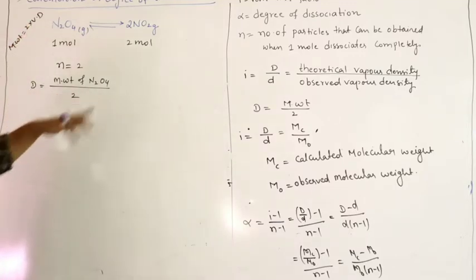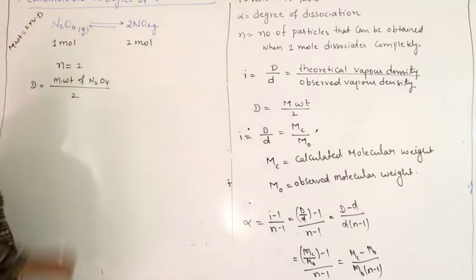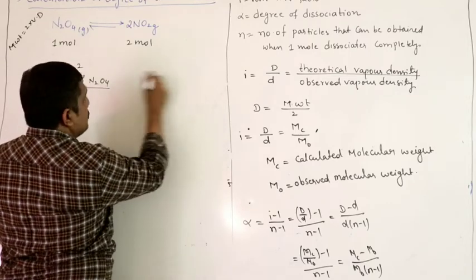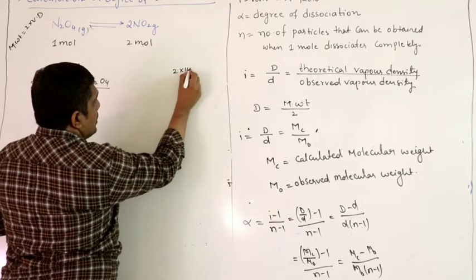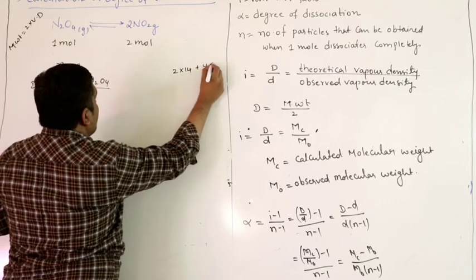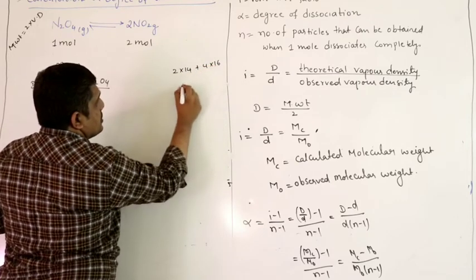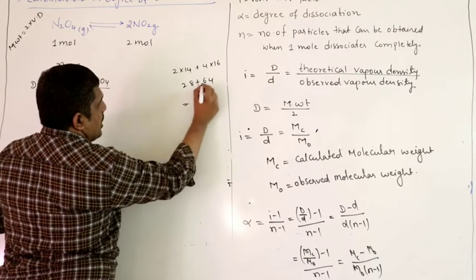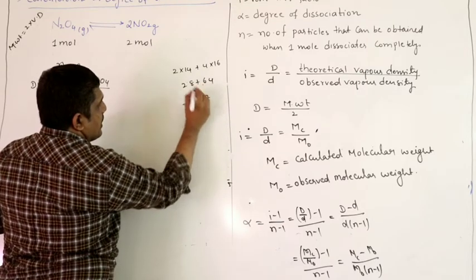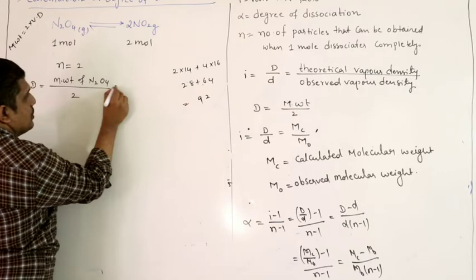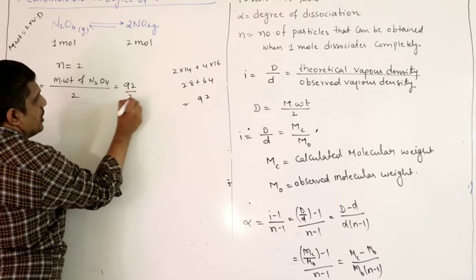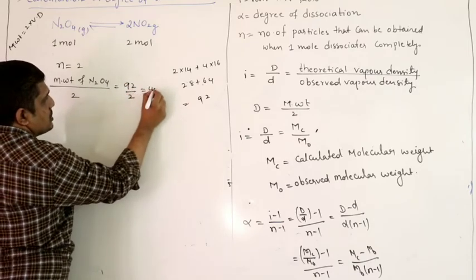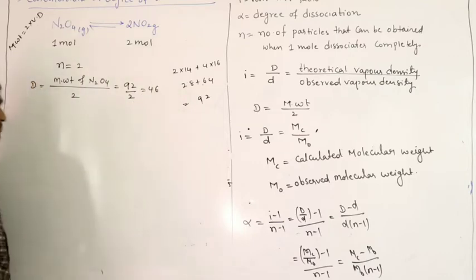Theoretical vapor density equals molecular weight by 2. N2O4 molecular weight is 2 into 14 plus 4 into 16, which is 28 plus 64, so we get 92. So this is 92 by 2, which is 46.